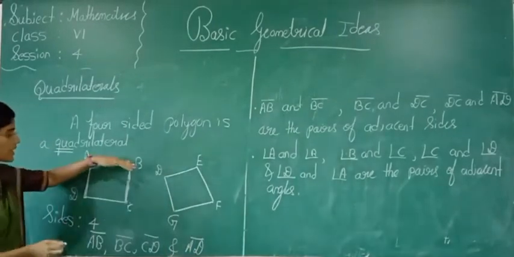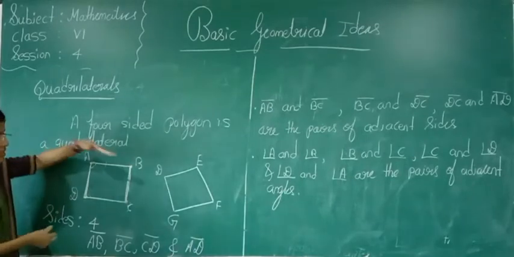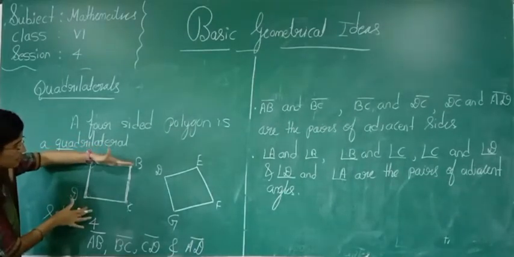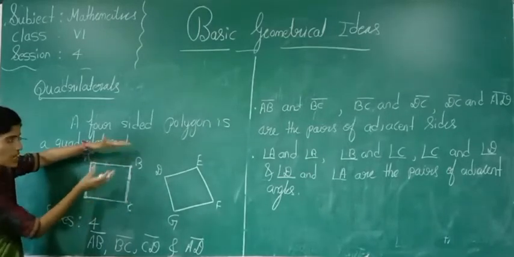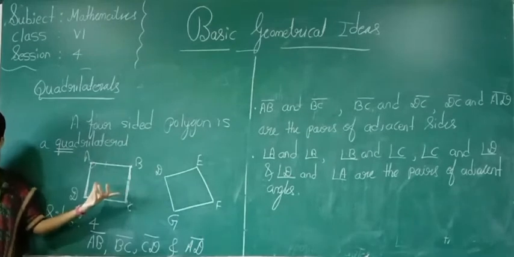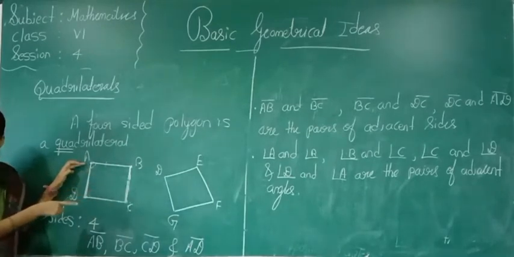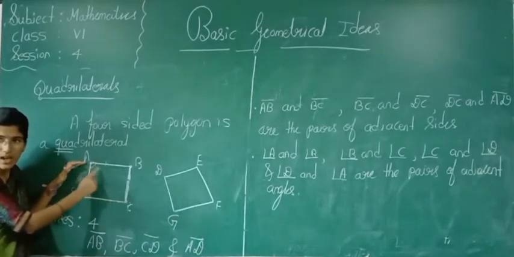See here. In a quadrilateral, we are going to get a pair of opposite sides. Which are those in this quadrilateral? Side AB and side DC are opposite sides. AD and BC are opposite sides. Yes or no? And which are the pairs of opposite angles? Angle A and angle C are opposite angles.